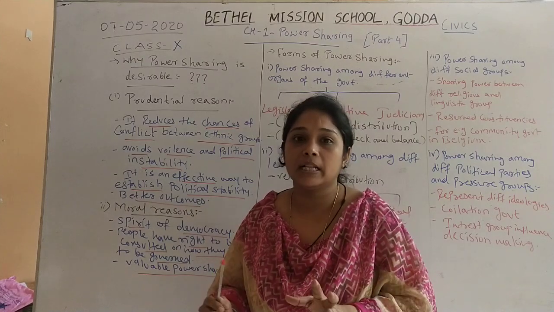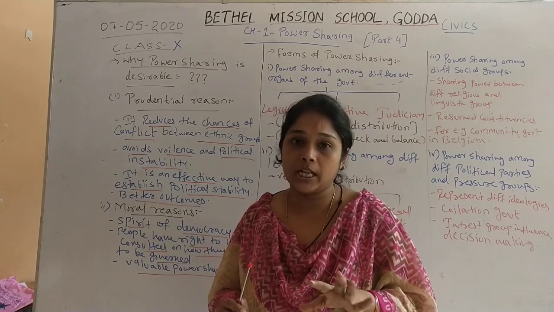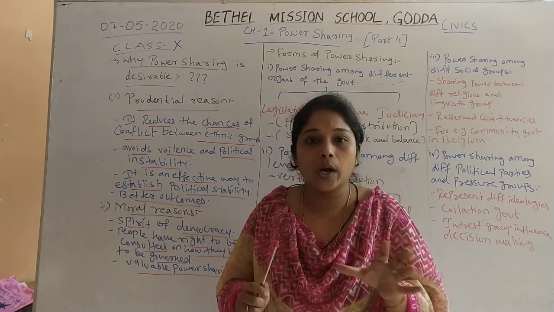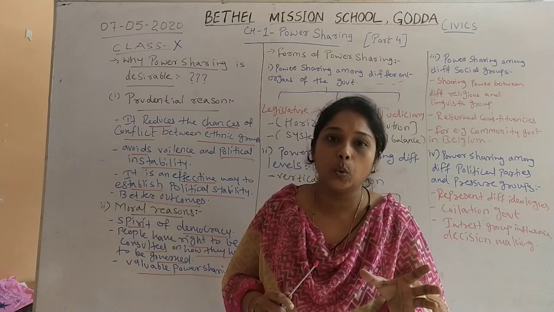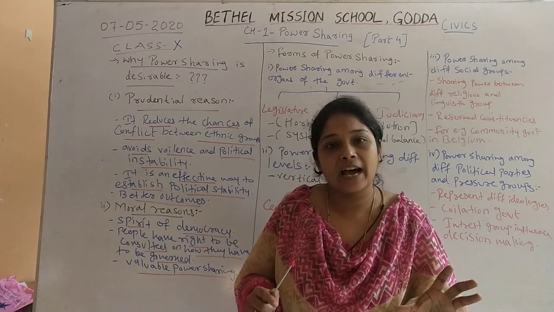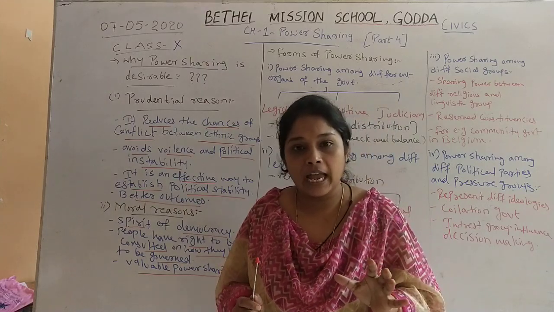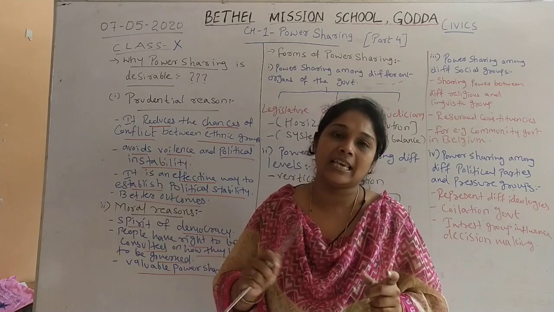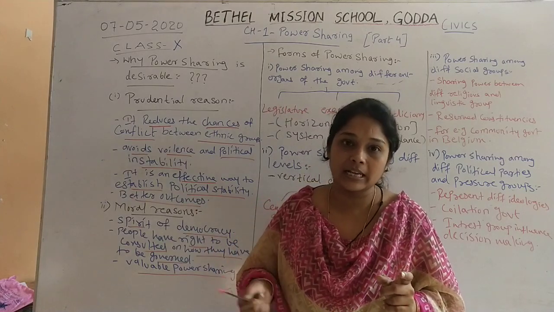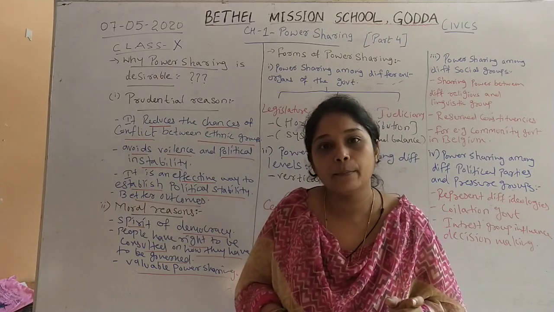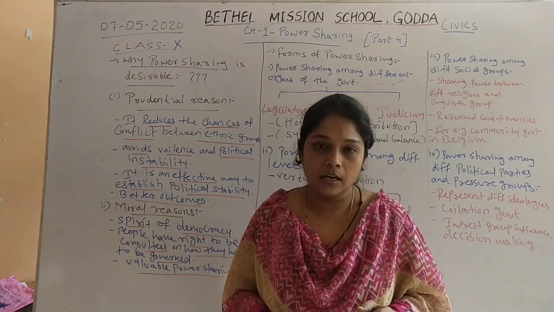When we talk about Belgium, it uses power sharing, due to which there is an equal distribution of power between two ethnic groups, French speaking people and Dutch speaking people, which creates harmony in the country and political stability in Belgium. So in both the case studies the result was that there must be power sharing to maintain political stability in a country.